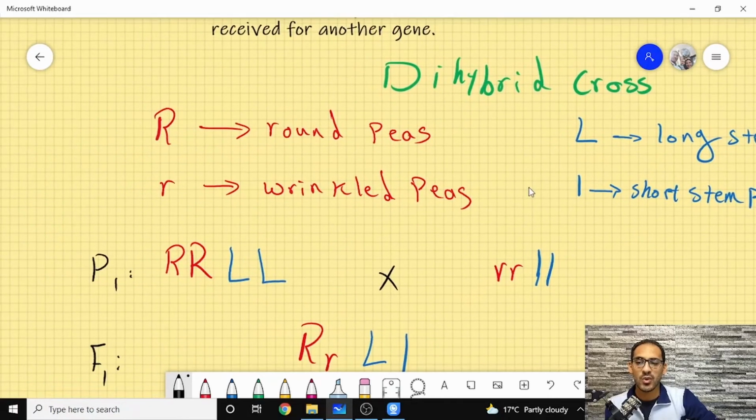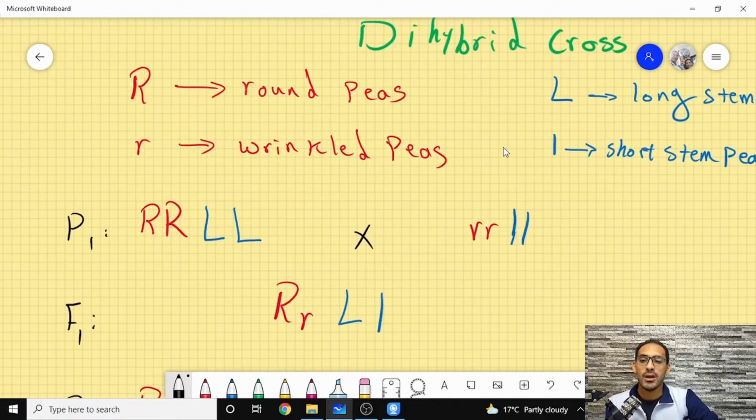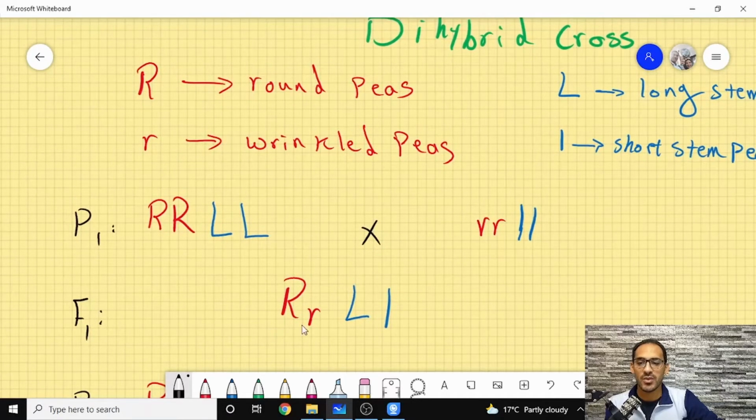So in the first cross, Mendel performed a normal mating between an individual with R capital, R capital, L capital, L capital, which is dominant and pure for both traits, and R small, R small, L small, L small, which is recessive for these two traits. The generation produced from here is R capital, R small, L capital, L small.